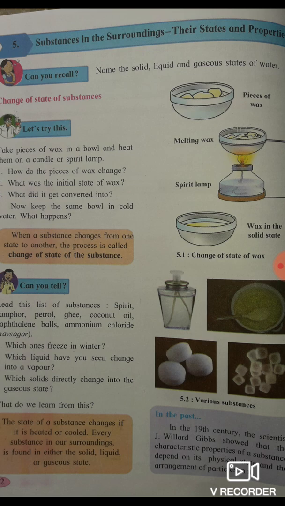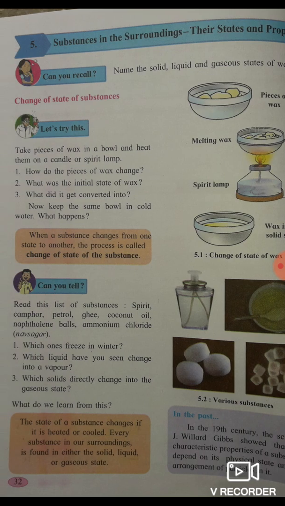Another substance is what type? First it is solid, then becomes liquid, and then becomes gaseous. But naphthalene balls and camphor are in a solid state normally, and they vaporize directly. They do not become liquid. They directly change into the gaseous state.